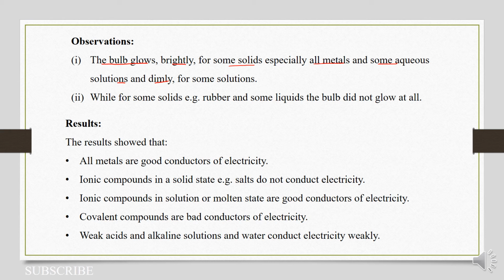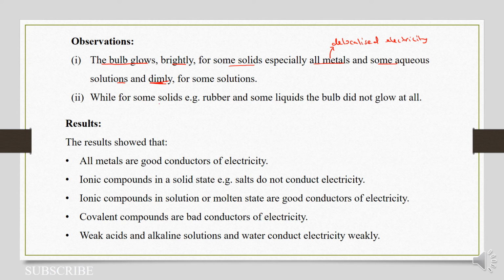So we know that metals contain delocalized electrons that can easily move around. Because of these electrons, metals can easily conduct electricity when we attach the crocodile clips to their ends. However, some solutions could do so, but the brightness of the bulb would not be strong, so we say dimly.